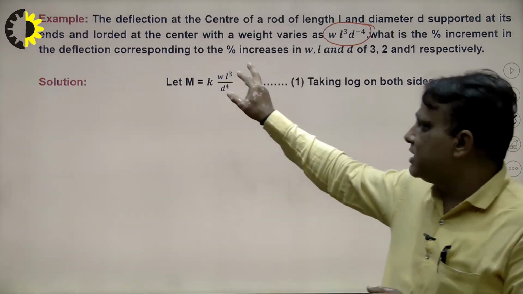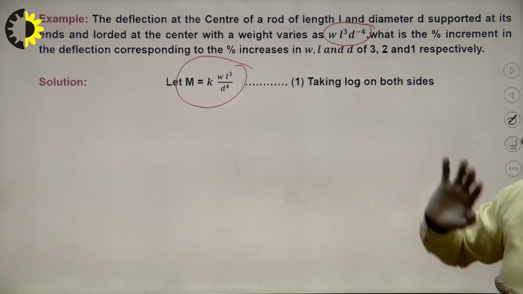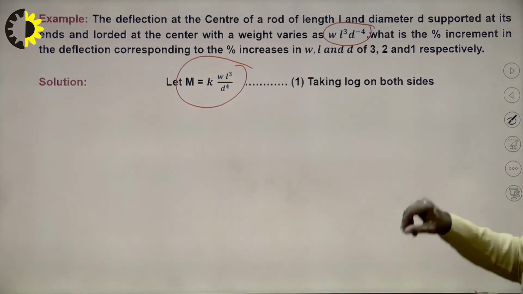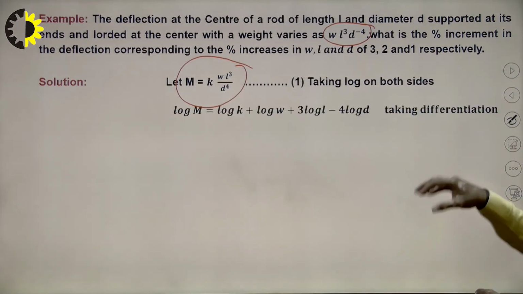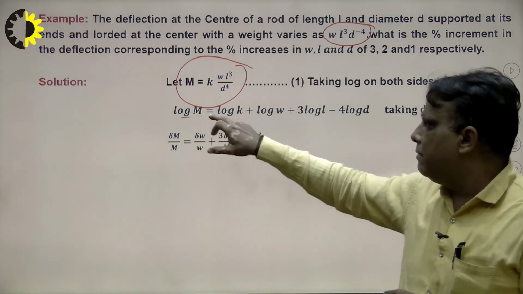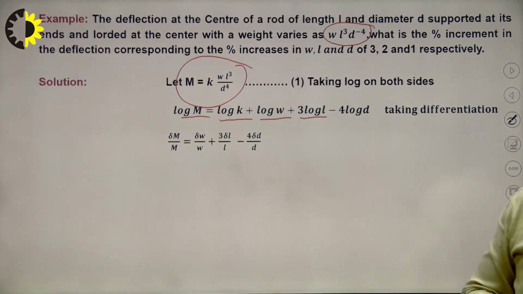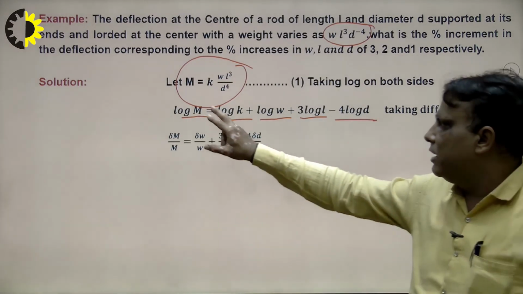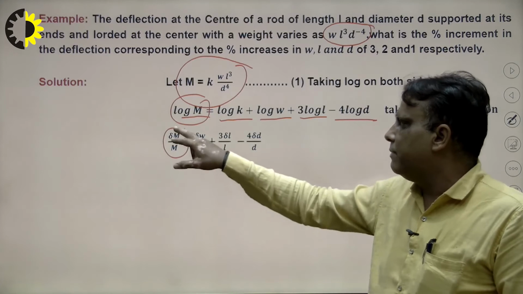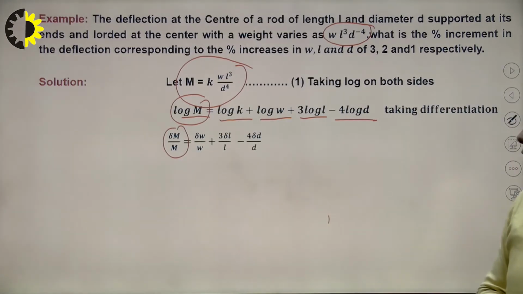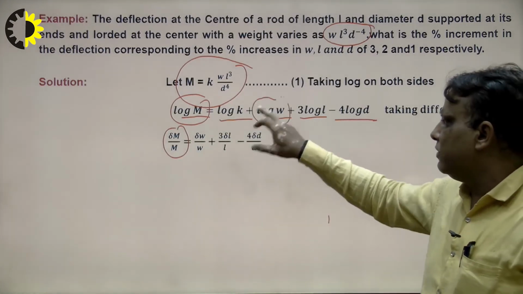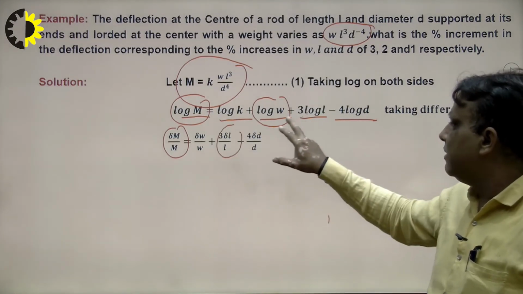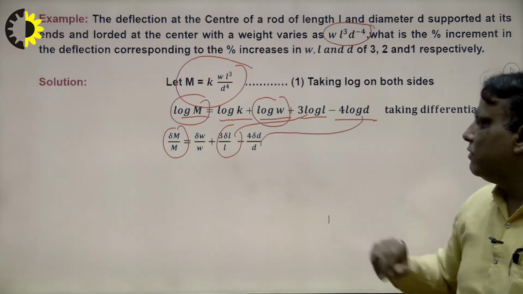First of all we consider that m is proportional to this, so m is equal to k times this, where k is the constant, and take log on both sides. The result will be log m equals log k plus log W plus 3 log L and so on. Now differentiating: delta m upon m, the differentiation of log k will be 0 because k is a constant, then delta W over W and 3 delta L upon L. This is the differentiation of this, and this is the differentiation of this.